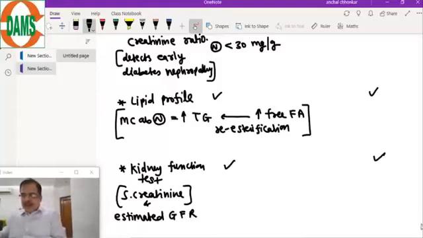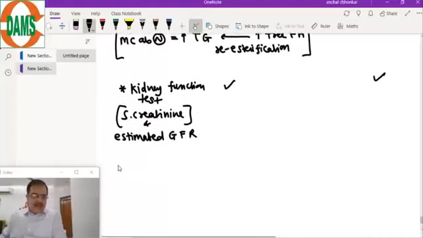Now the other important test which is done is, of course, the liver function test, because some medicines are excreted by the liver.